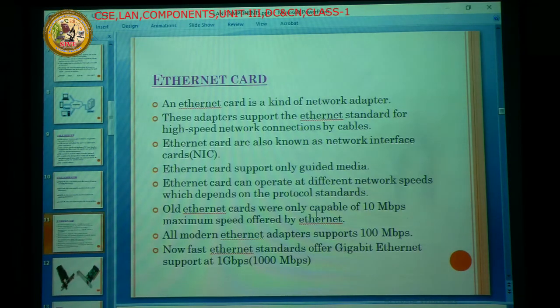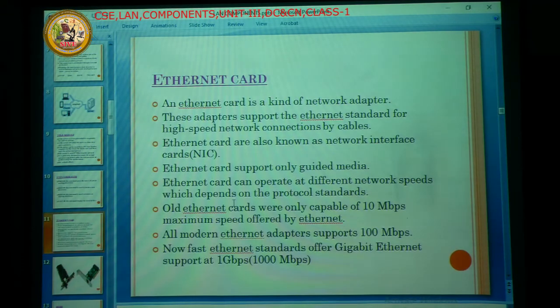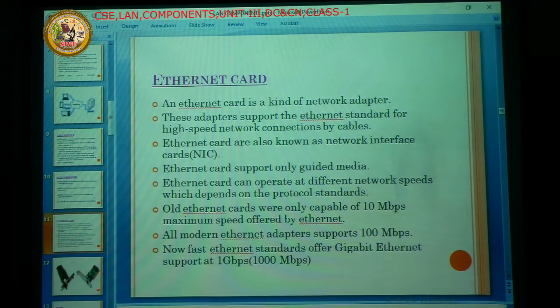Here, the old Ethernet cards were capable of a maximum speed of 10 Mbps offered by Ethernet. That means once upon a time we used old Ethernet cards that supported only 10 Mbps. See the difference: here the M is capital, and in bps the letters are small.